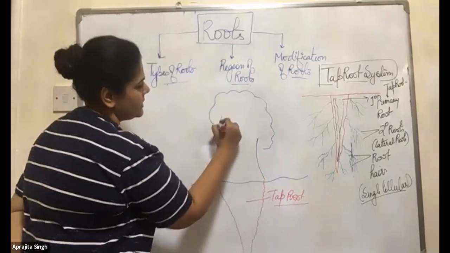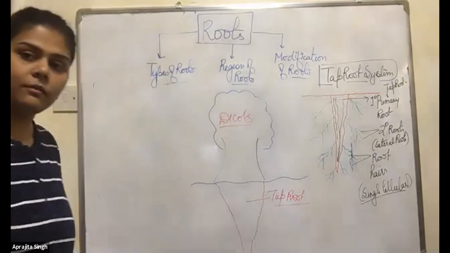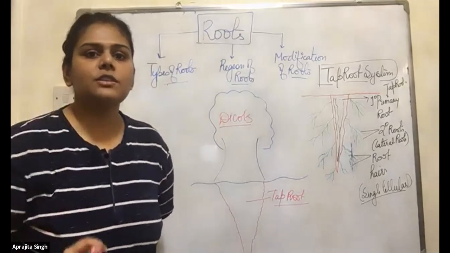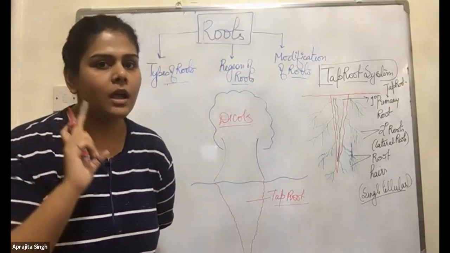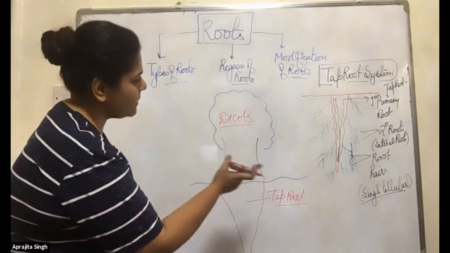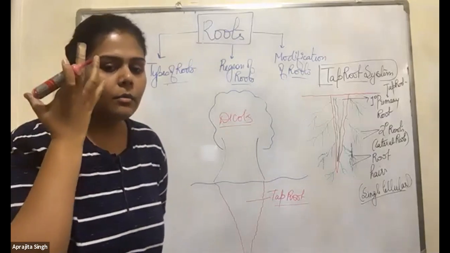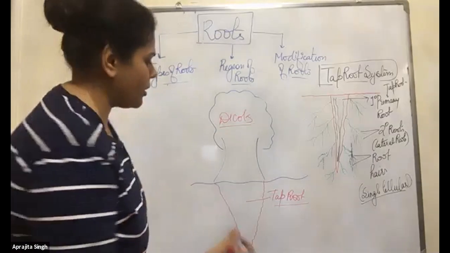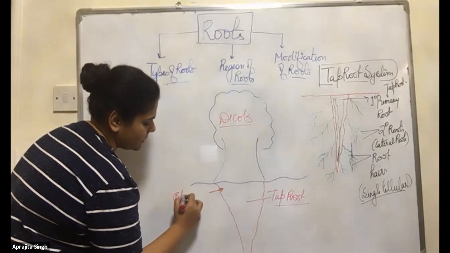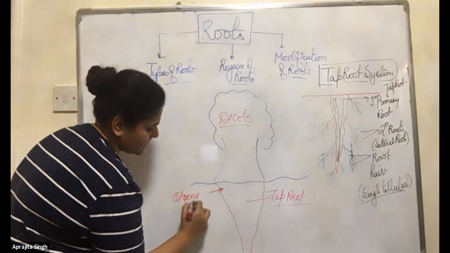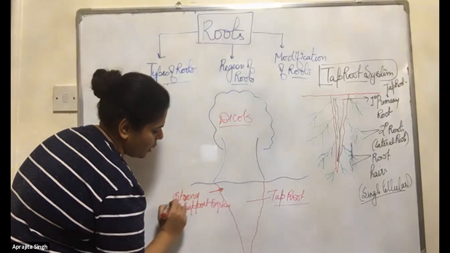And I told you these are the dicots. If the question comes, which type of plants have the taproot system? Always think about this image, dicots, because they need a strong support system. The root is providing the strong support system.